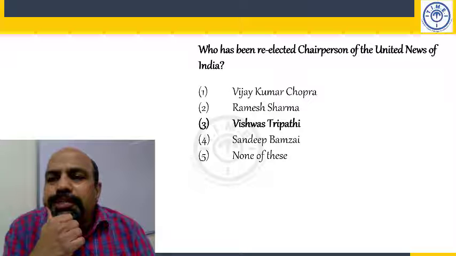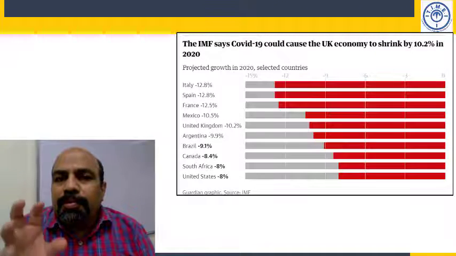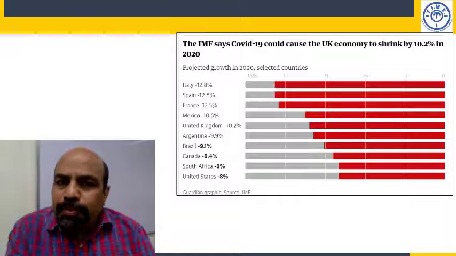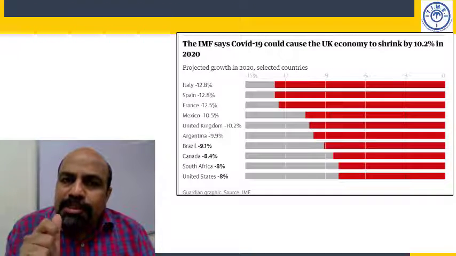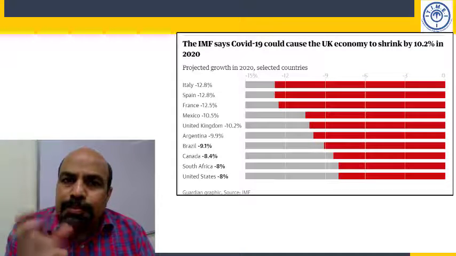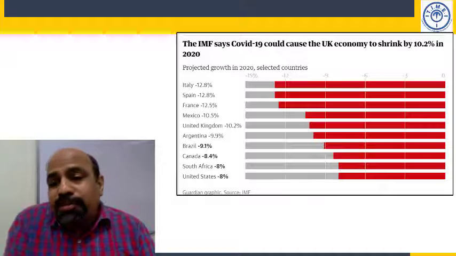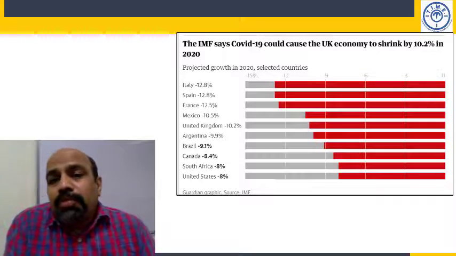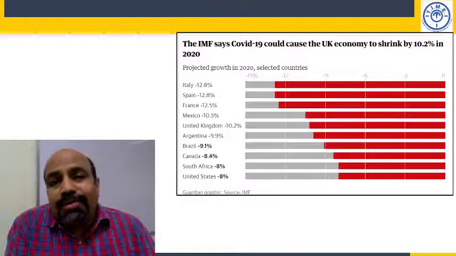Who has been elected chairperson of the... Another thing I'll tell you. I'm going to discuss China. To repeat what I said earlier, I'm going to discuss China. I'm going to discuss the GDP, the export import numbers of China with regard to India, because nowadays we hear a lot that we should boycott China and everything. So I'll bring to you whether we should boycott China or not.